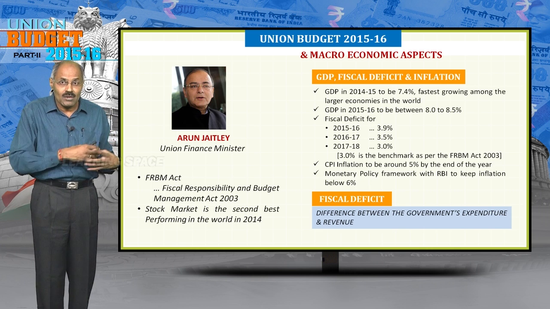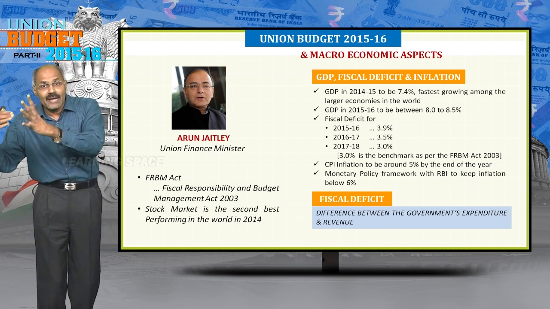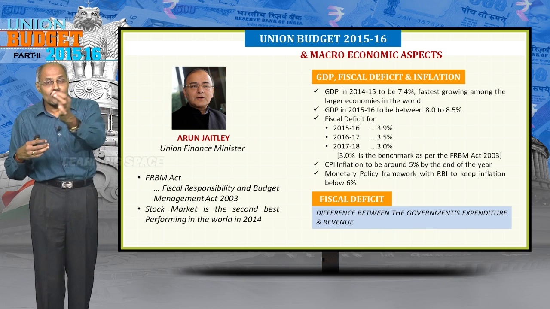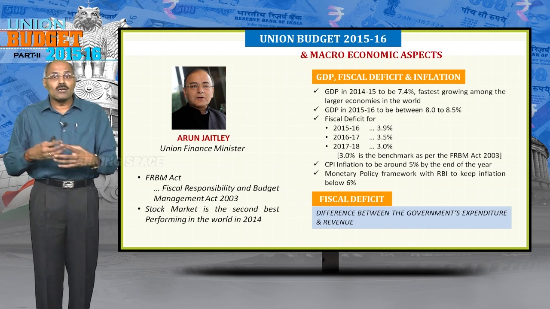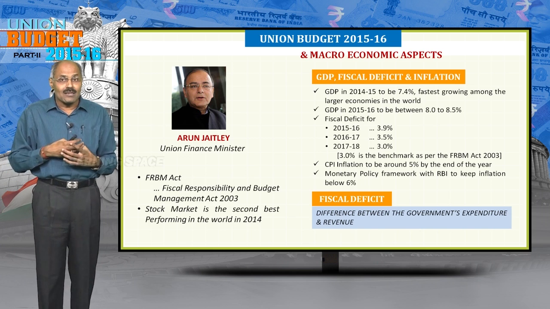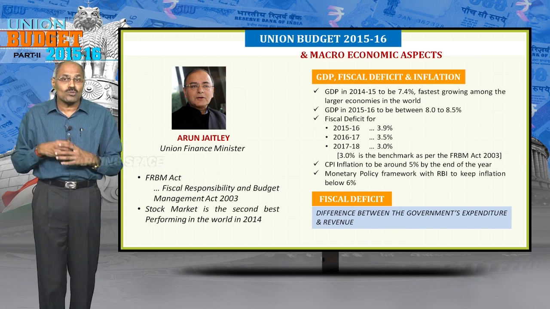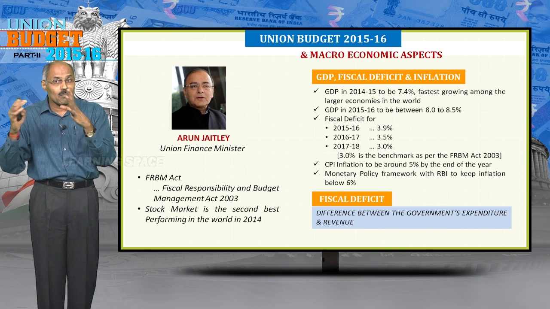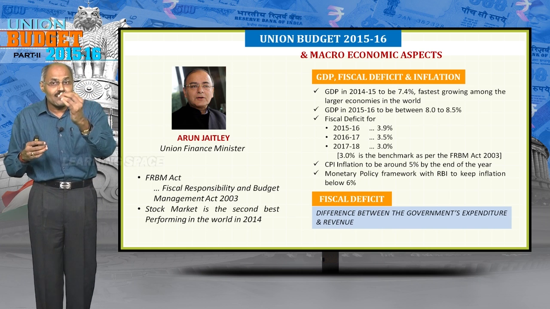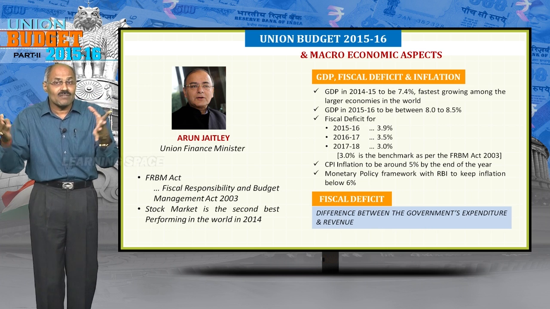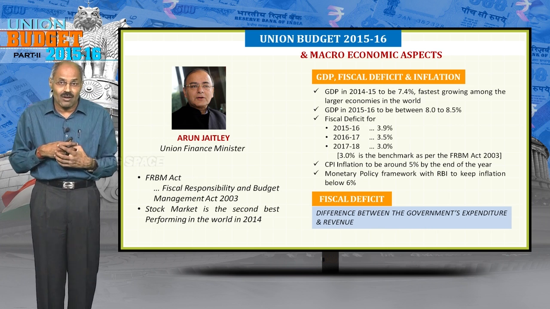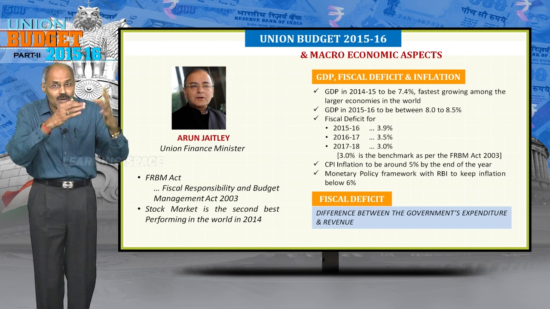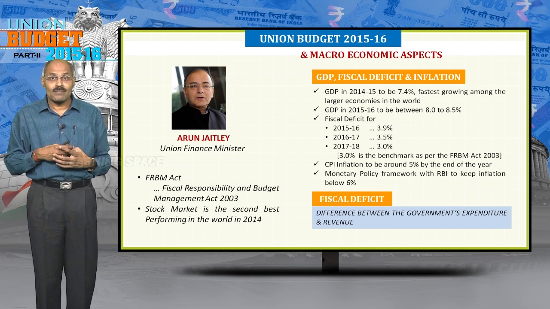Last year government told this benchmark will be achieved by the year 2016-17, but government now deferred it to 2017-18. So by 31st March 2018, government promised that it will implement 3% fiscal deficit target, which is the benchmark for the developing economies, and this is as per FRBM Act.